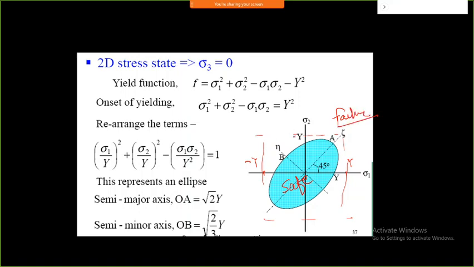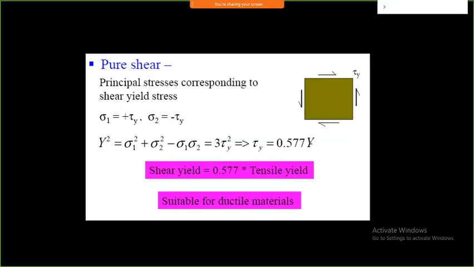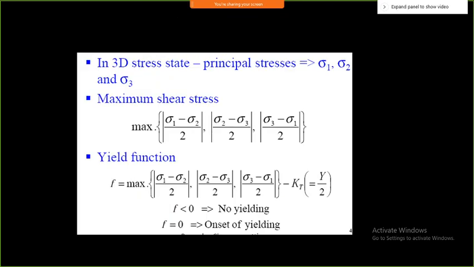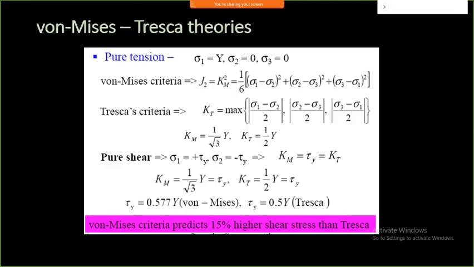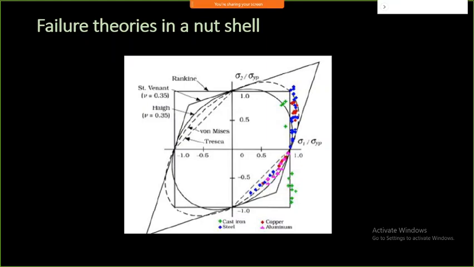These are the points on the onset of failure. The points on the boundary of this particular ellipse are considered to be an onset of failure. In a similar fashion you can define pure shear and all those things.